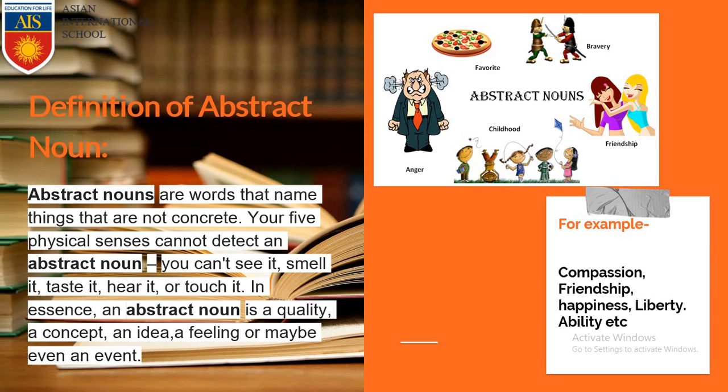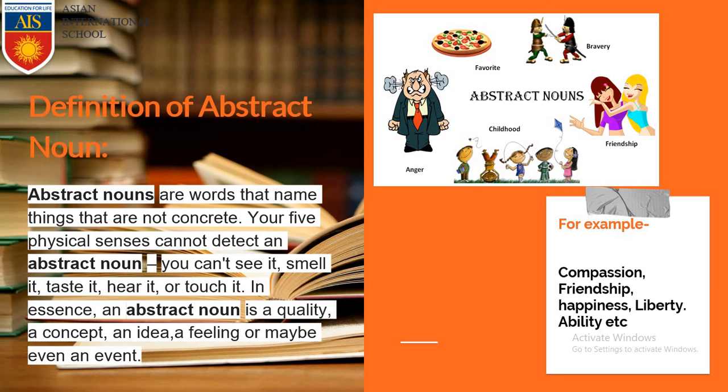Abstract noun is something that you only feel from your heart. So it can be a quality of some person, it can be a concept, an idea, a feeling, anything that you cannot touch or feel. That is called abstract noun.